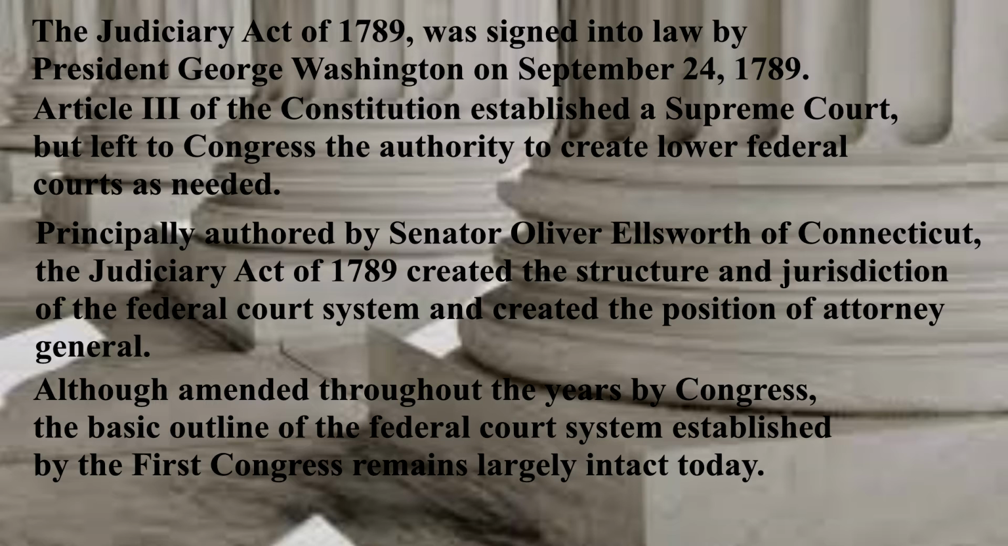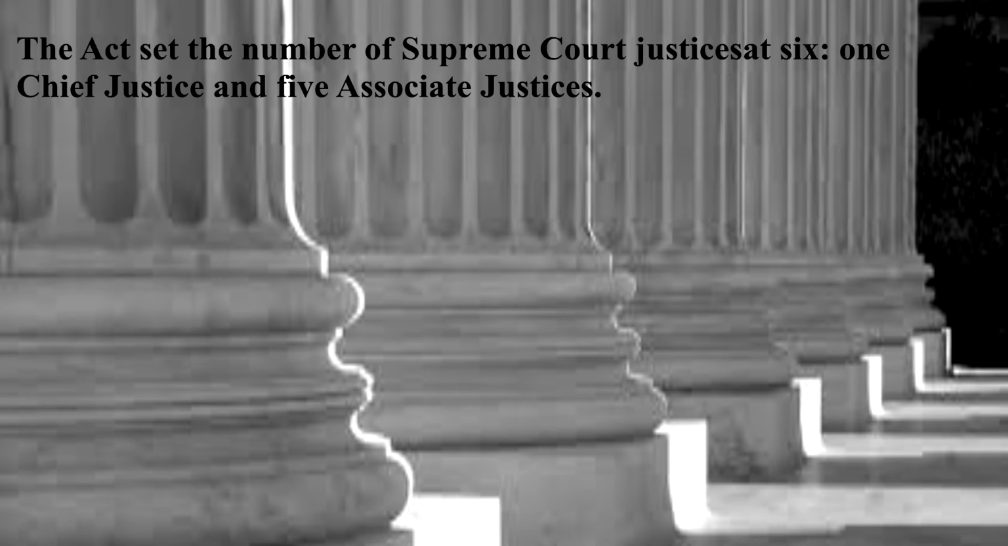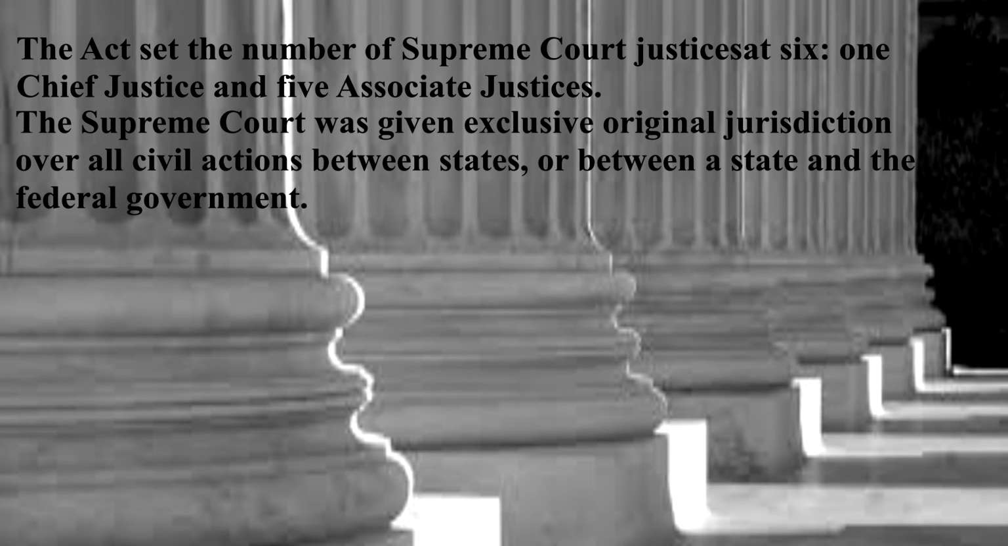Although amended throughout the years by Congress, the basic outline of the federal court system established by the first Congress remains largely intact today. The act set the number of Supreme Court justices at 6, 1 Chief Justice and 5 Associate Justices.